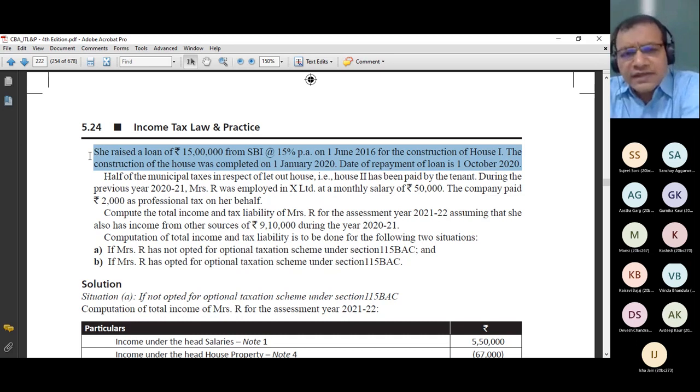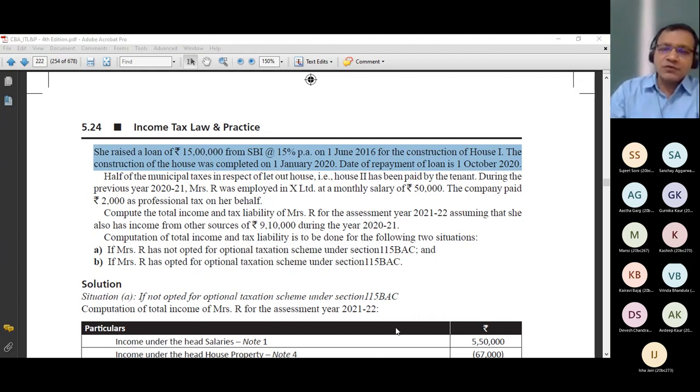Do you remember? If yes, please tell me the total interest on capital borrowed which I got for the financial year 2021 in this example. If you remember this example, please check your copies and tell me how much interest on capital borrowed I got for the previous year 2021. Any answer? What interest you got? The 2,40,000. Yes. If you remember that the total interest which I got in this example was 2,40,000, please raise your hands.